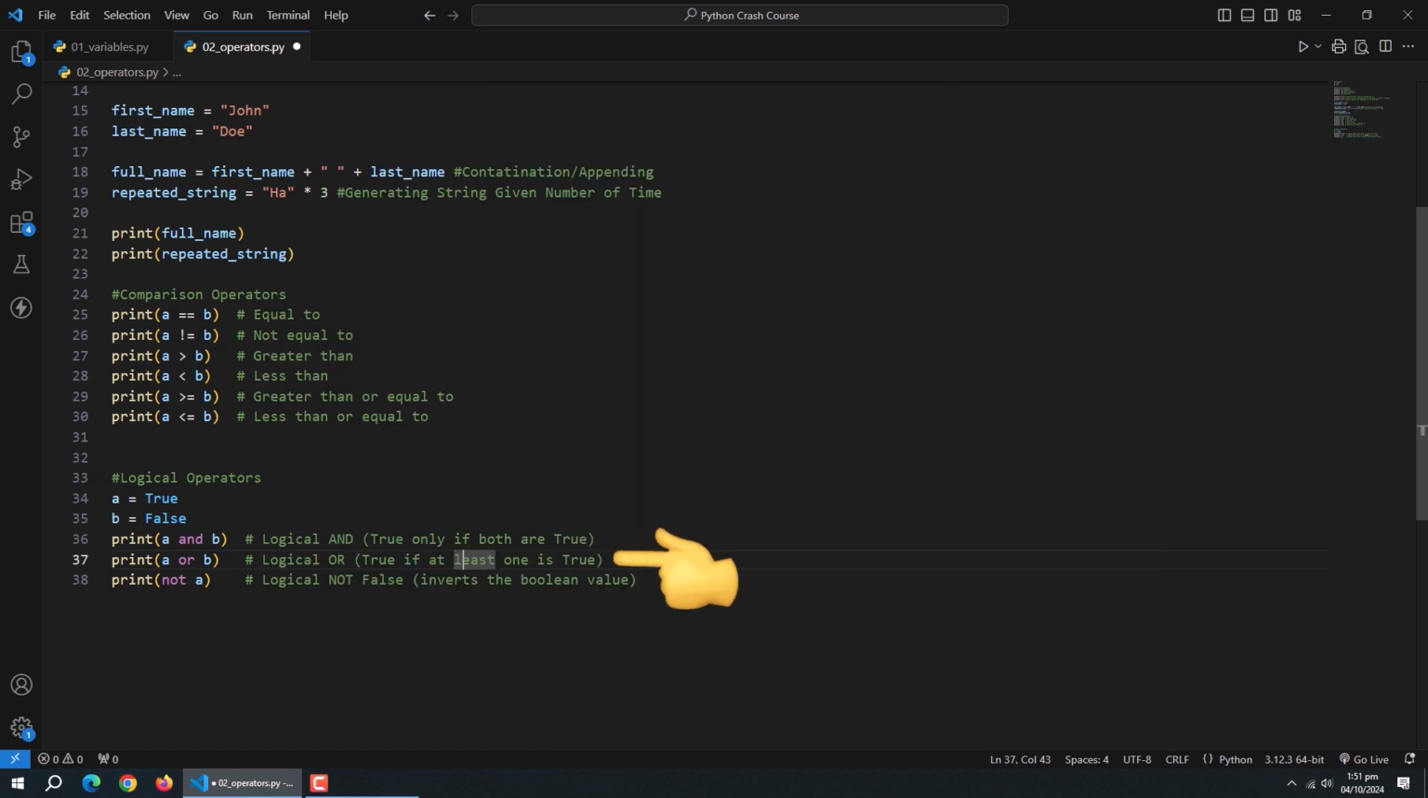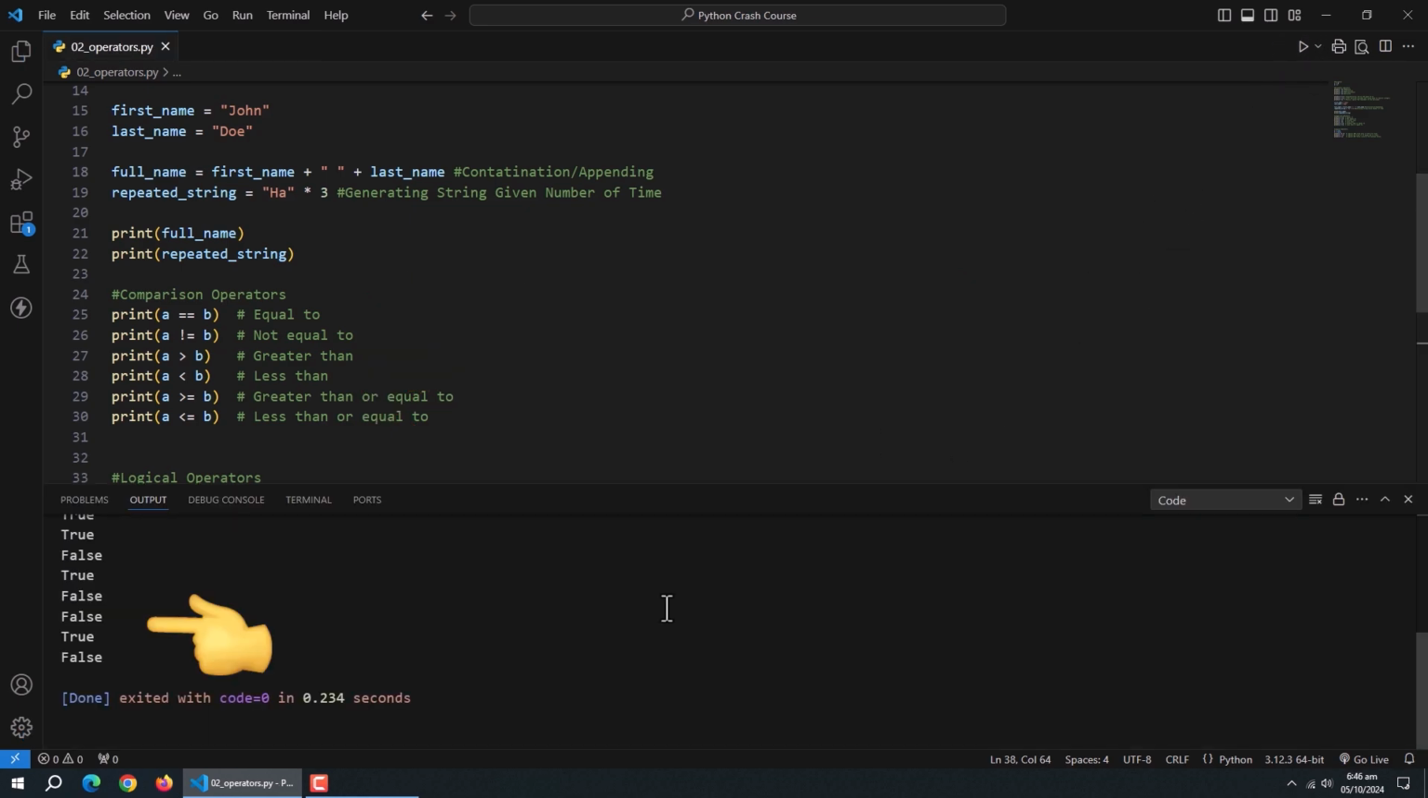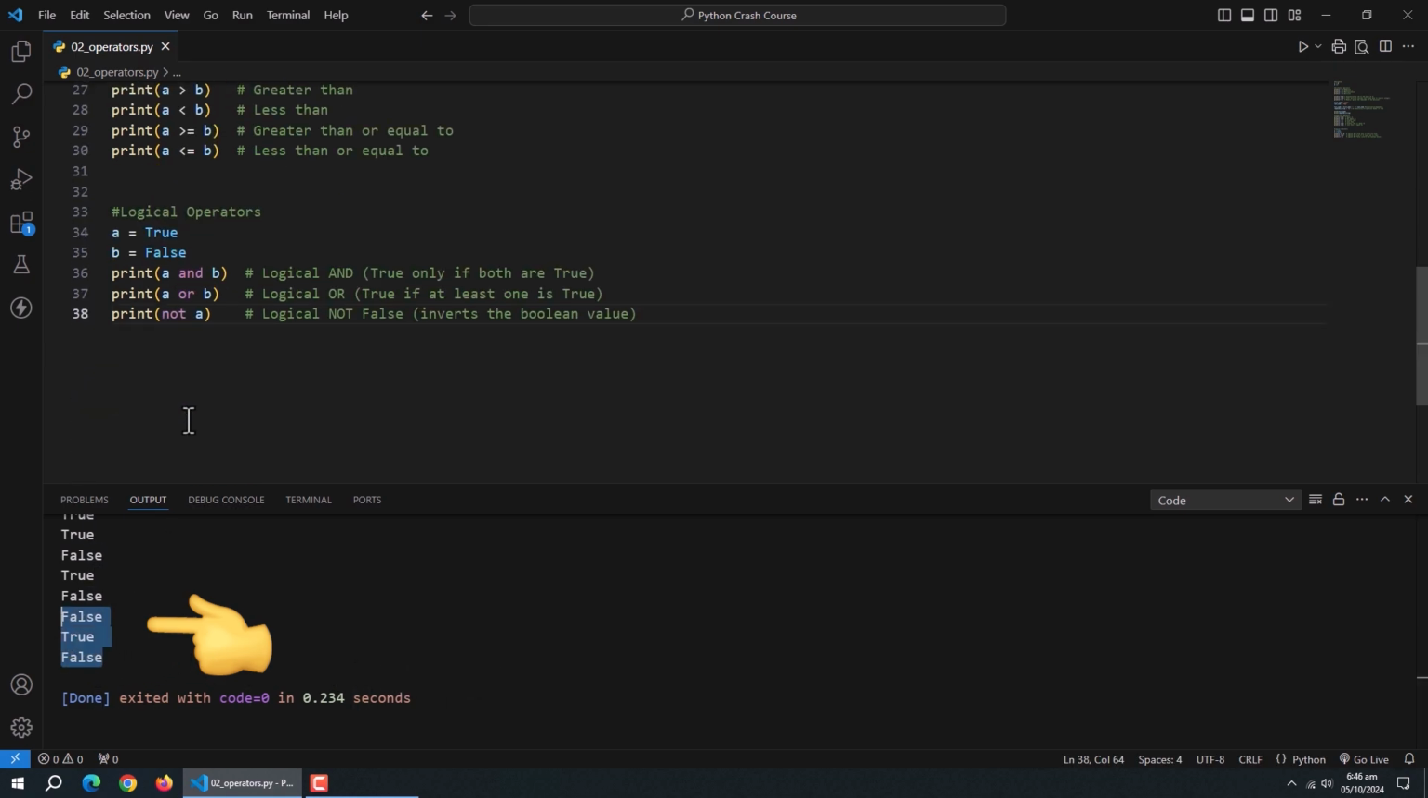Then we used or operator. It is less strict than an and operator. It returns true when at least one condition is true. Finally, we used not operator. It acts like a rebel. It always goes against the policies and flips the given boolean value. All these operators are the building blocks for more complex operations and decision-making in your Python programs.